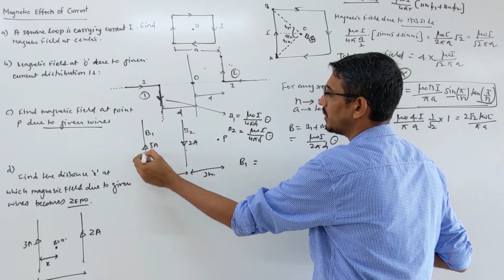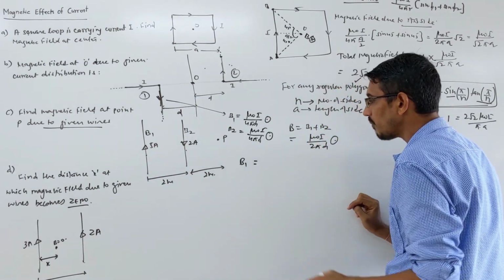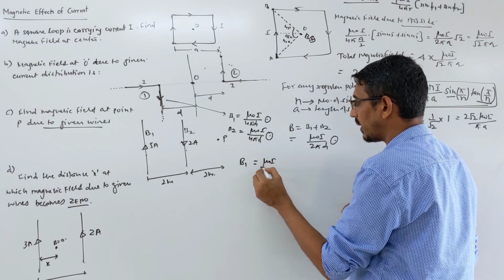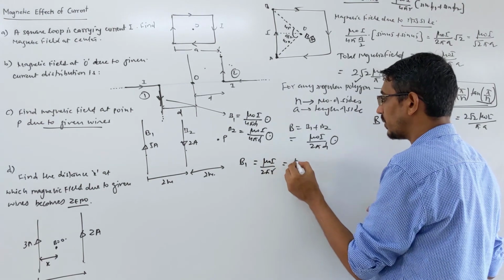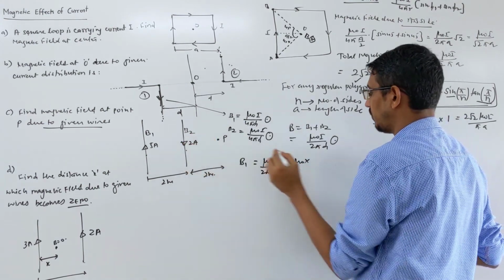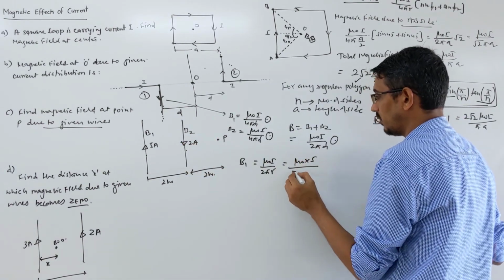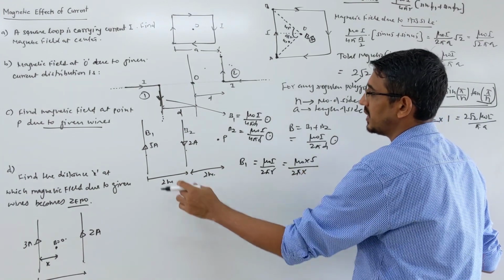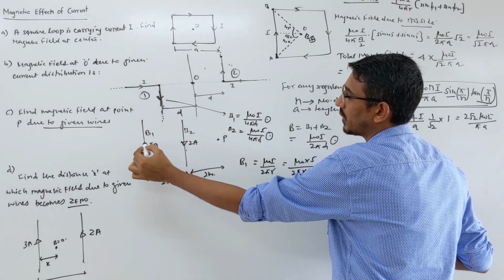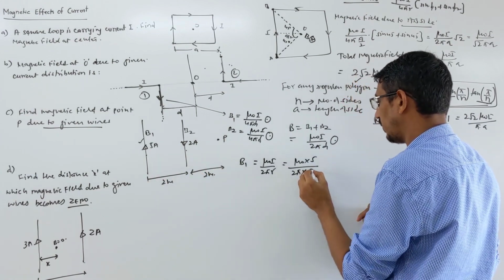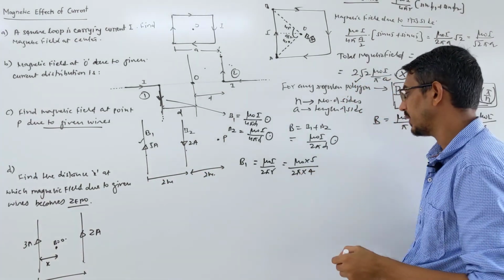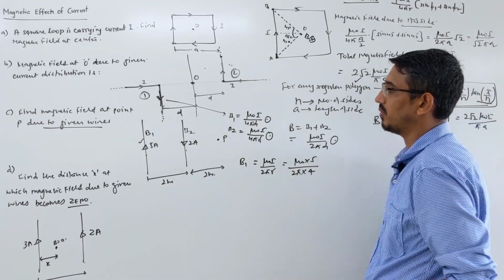What is the magnetic field due to this wire? So generally we write mu naught I upon 2 pi r, right. Mu naught is okay, current is how much, 5 ampere, upon 2 pi is also okay. What is the distance we're talking about from this wire? What distance of this wire from that point? 2 meter. 2 meter means what? 4 meter. Correct? Yes. So look here, and what is the direction now, important?